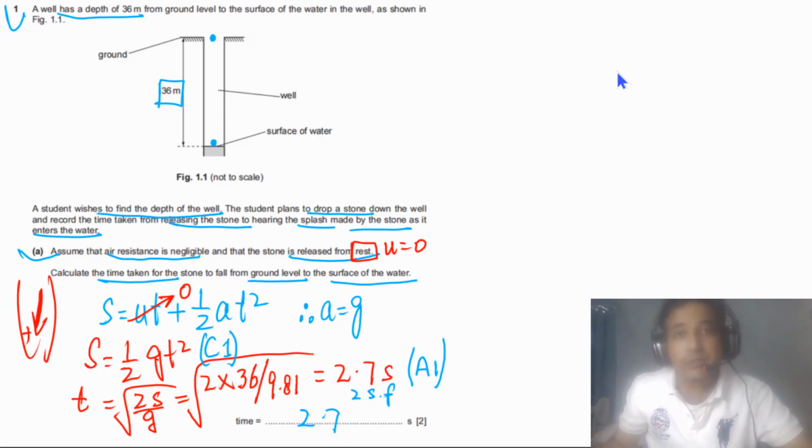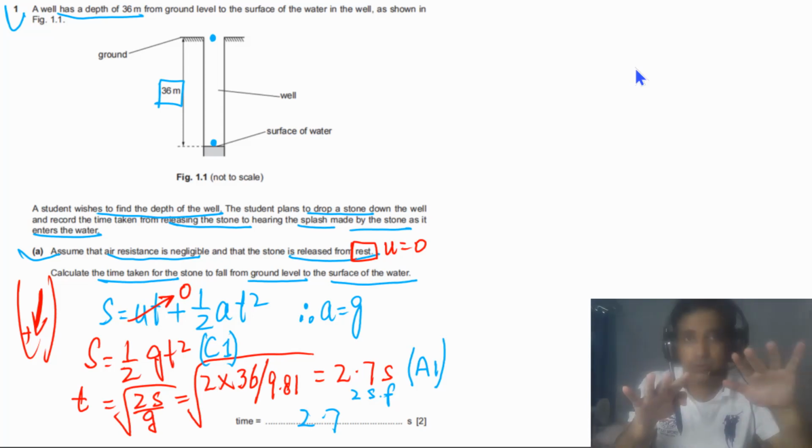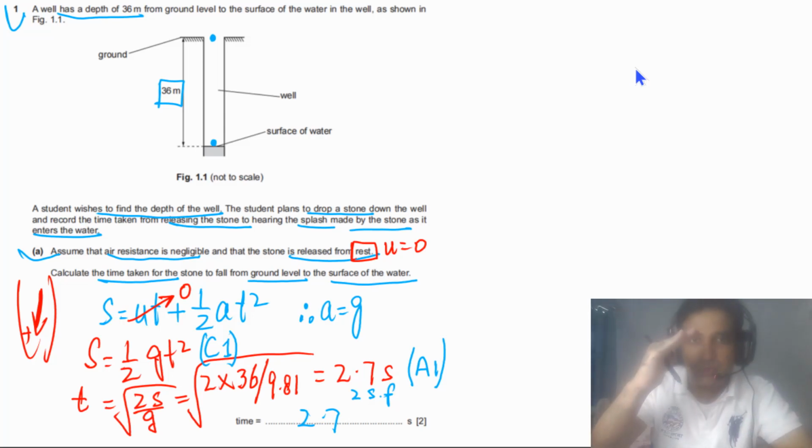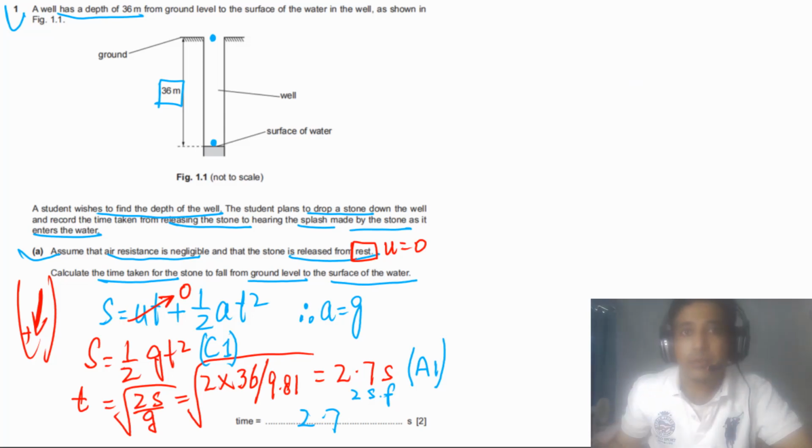A beautiful question. Try to understand the concept in physics. This question is easy, but it doesn't mean you simply use the formula. You need to understand why we're using it. The stone is falling with uniform acceleration, so we have the displacement and the value of acceleration, so we can use this formula. So visualize.